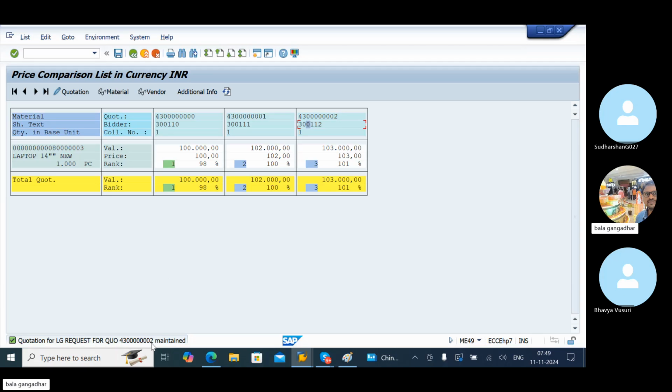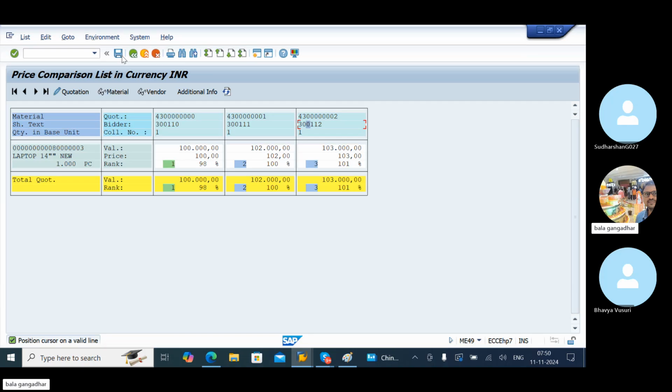You can see here two vendors are rejected, one vendor is accepted. Click on save. With this procedure we can identify the best rank for the material.